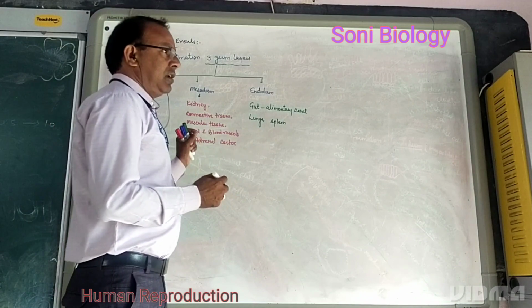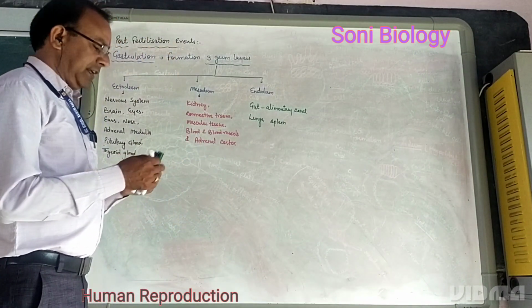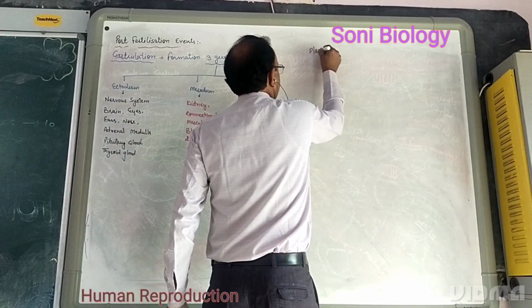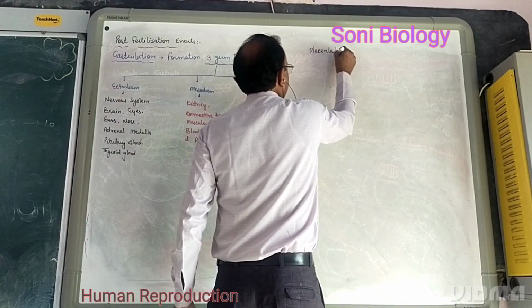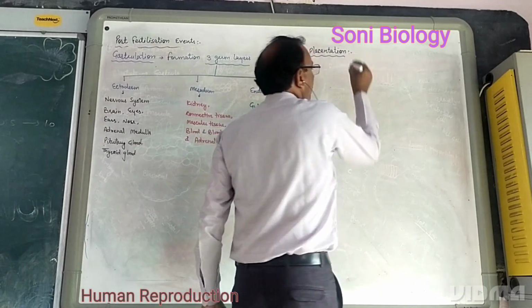Now, the next event after fertilization, the post-fertilization event, is placentation, the formation of placenta.